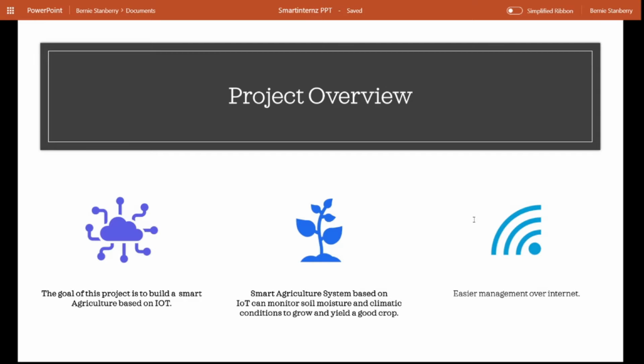Based on my research on the topic, I came to understand that my primary objective was building a smart agriculture product based on IoT. I further understood that the smart agriculture system should be monitoring soil moisture and climatic conditions to grow and yield a better crop. For easier access to farmers, I had to build it on IoT so that it can leverage the advantage of the internet in the system.